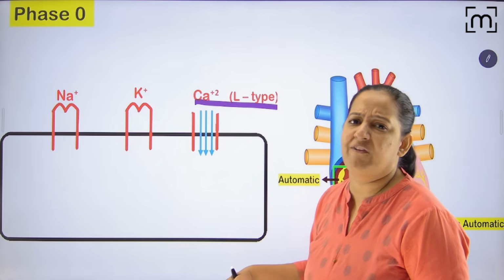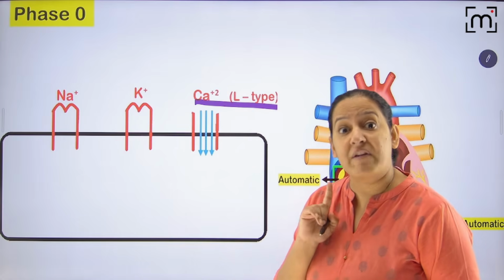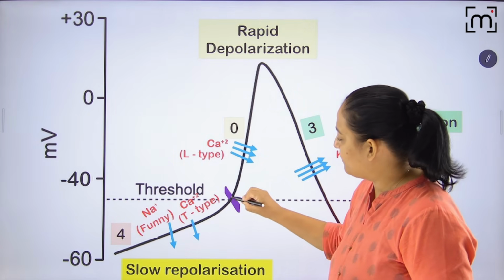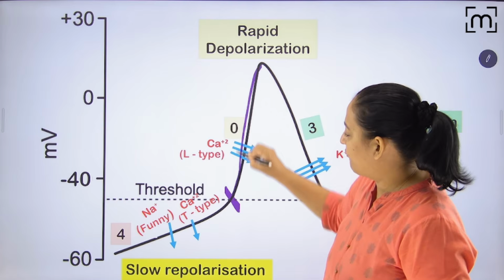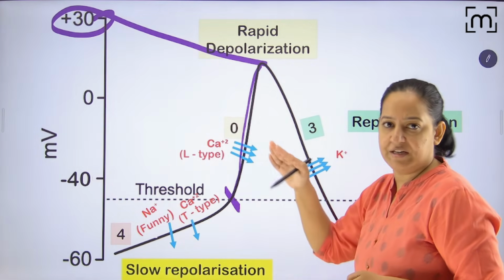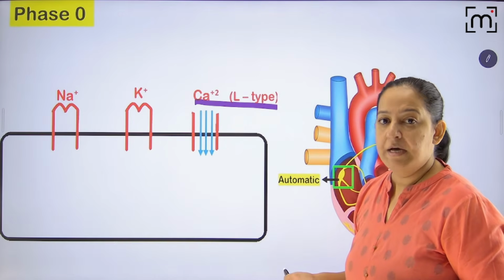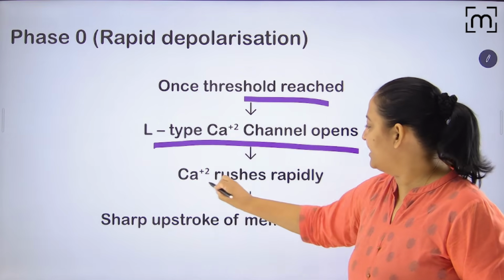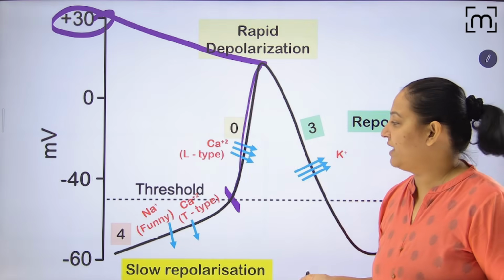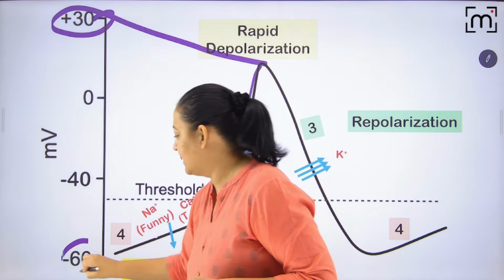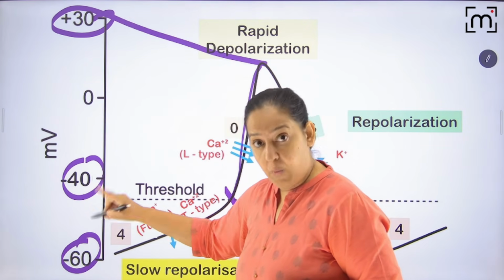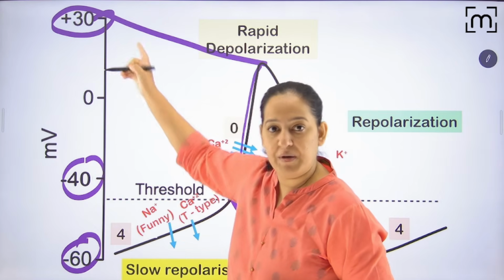So there is a rapid influx, mind my words, a rapid influx of calcium taking place, and the potential will rise from -40 to approximately plus 30. So that is the peak. Calcium rushes in rapidly, and there is the upstroke up to plus 30. Initially it was -60 to -40 in phase 4. In phase 0, it's -40 to plus 30.